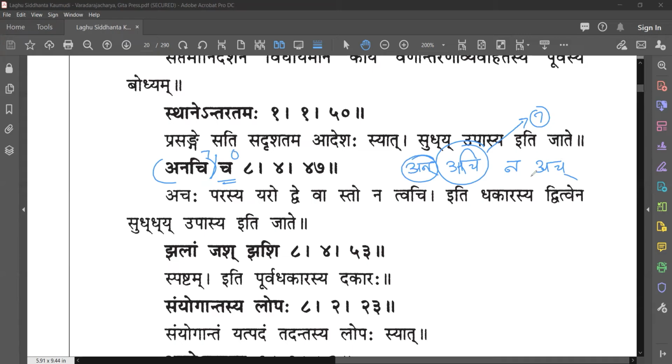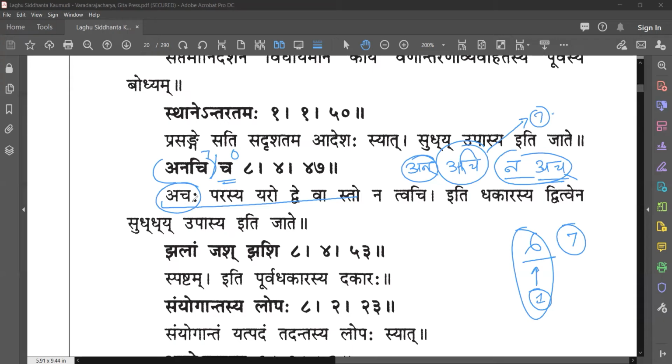That is 0. Okay. Na ach, something that is not ach. What is this? This is in Saptami Vibhakti. So that means the 7. This is 7 here, and the Sthana will be before that. That is 6. And the Adesha and all this Sthana, Adesha, everything is defined in the Vritti. Okay. We will see this.